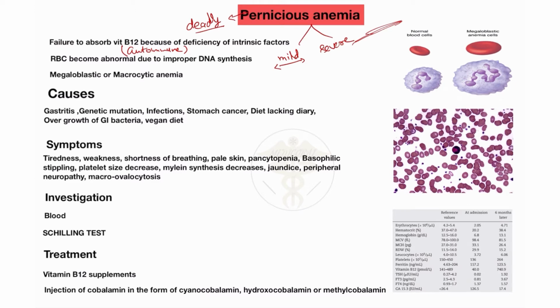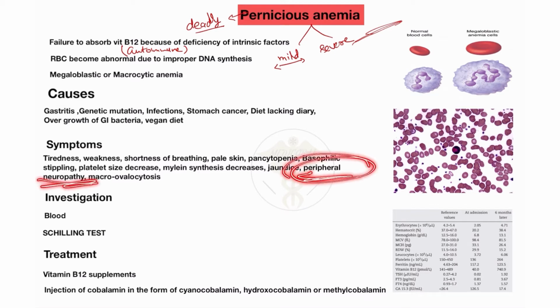I already discussed in the previous video that in folic acid deficiency anemia there are no neurological symptoms, but in pernicious anemia neurological symptoms appear.